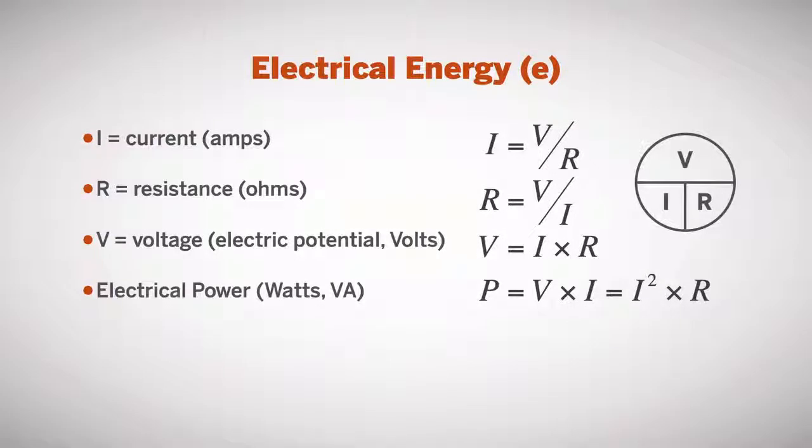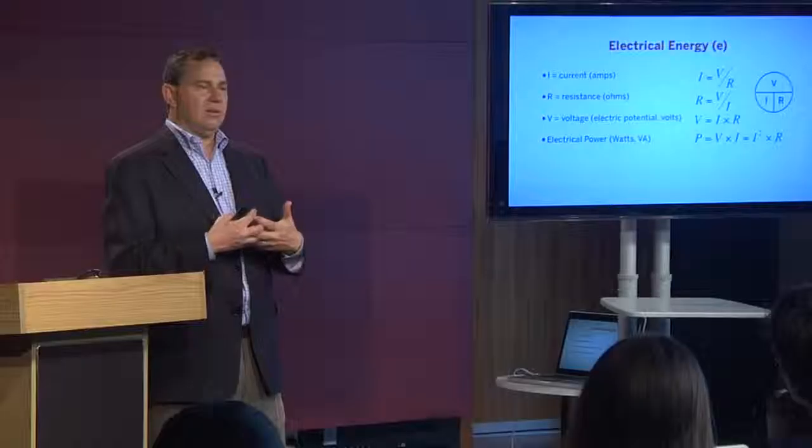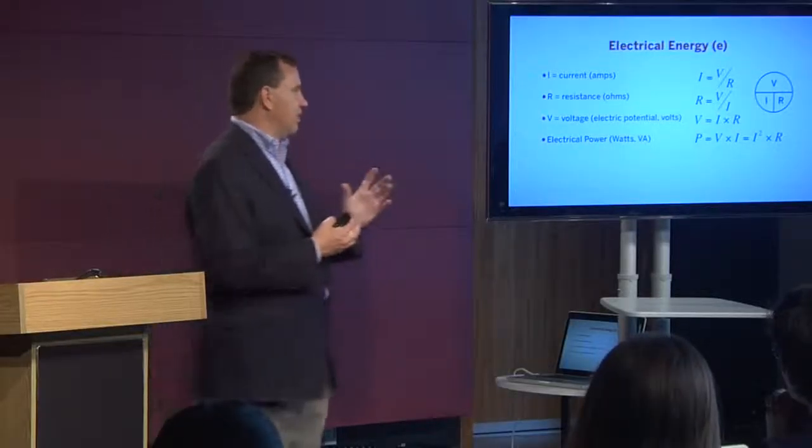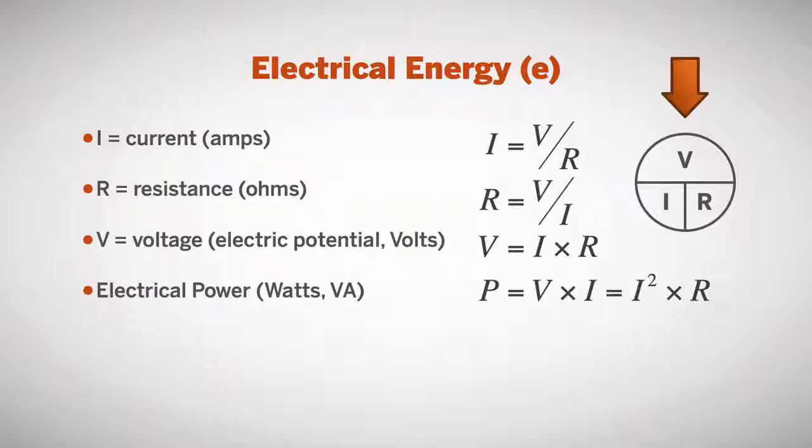Electrical energy is a particular form of energy that moves with electrons, and it's described in terms of its current in amps, the resistance of the device through which it's flowing in ohms, and its voltage, or the electric potential, in volts. And the power, watts or volt-amperes, is related to each other. So the current I equals V over R, the resistance R equals V over I, the voltage V equals I times R. And there's a way to remember this, which is this diagram, V over IR. The way to remember that is vultures fly over Indians and rabbits.